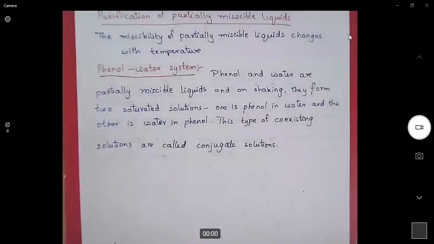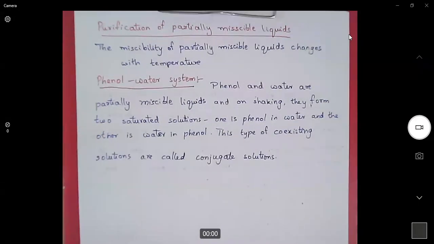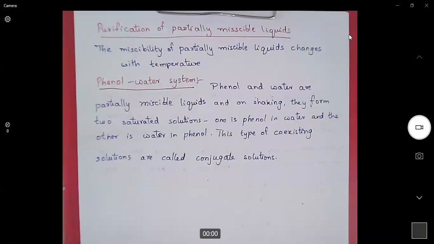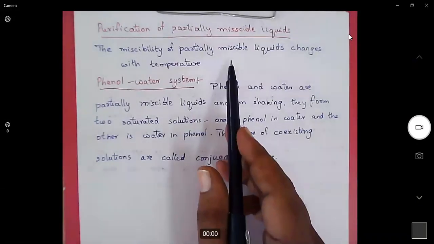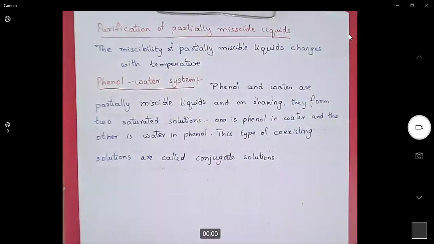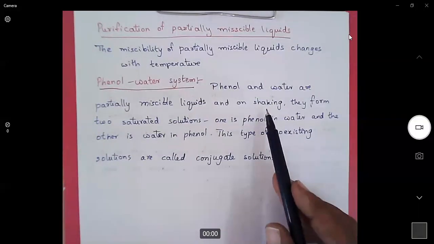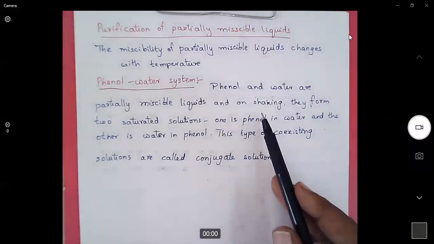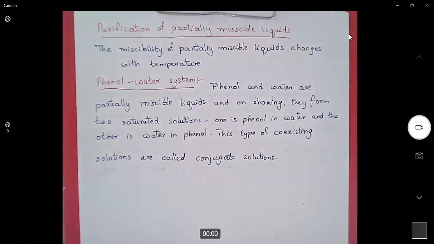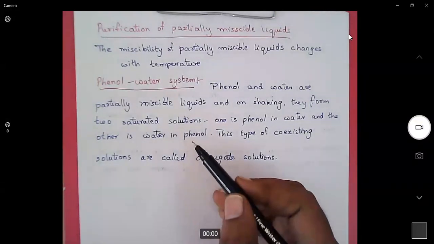In this class, we will discuss purification of partially miscible liquids. The miscibility of partially miscible liquids changes with temperature. That means their solubility will change with respect to temperature. So there are three types of partially miscible liquids. We will look one by one.